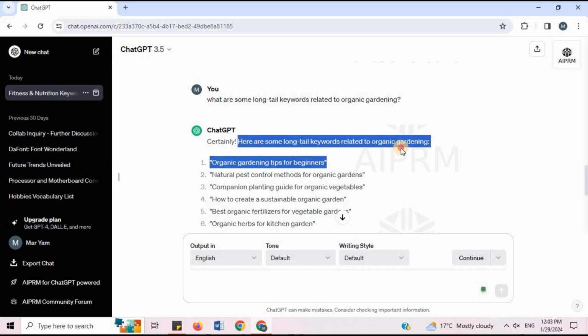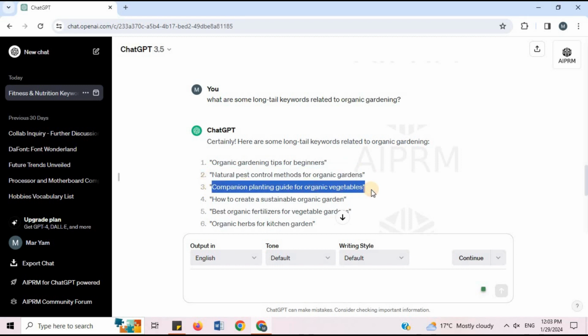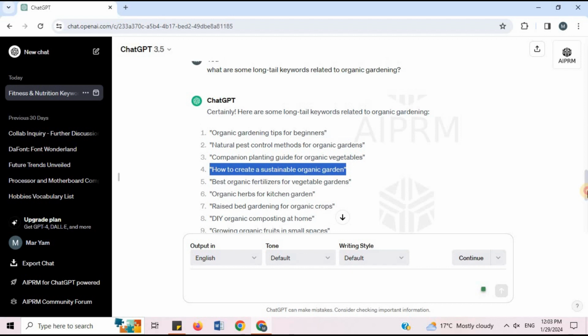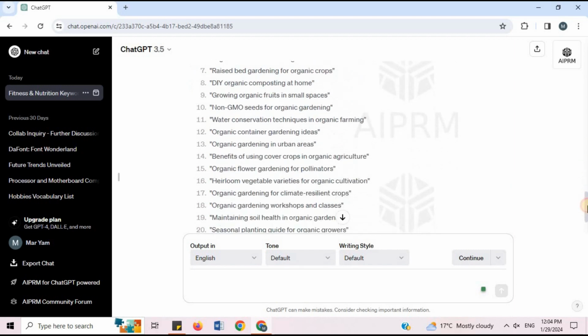Here are some long-tail keywords related to organic gardening, like organic gardening tips for beginners, natural pest control methods for organic gardens, companion planting guide for organic vegetables, how to create a sustainable organic garden, best organic fertilizers for vegetable gardens, and many more.